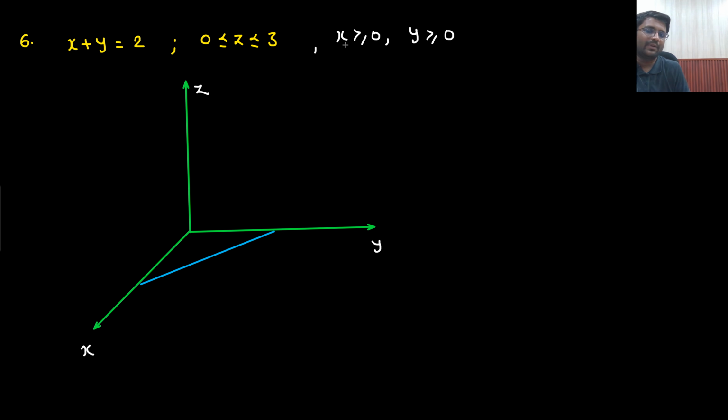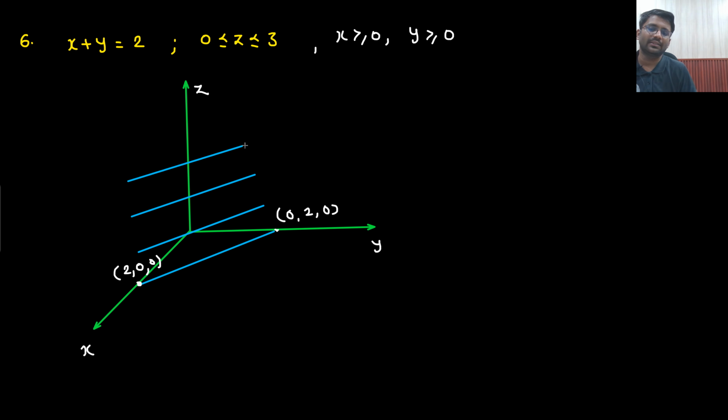So I have put up a condition that x plus y equals to 2, but x is also greater than 0, y is also greater than 0. That means when x is 2, y will be 0, and here z is already 0. When x is 0, y will be 2 and z is already 0. But z has to go from 0 to 3. So when z equals to 1, this will be your z equals to 1. When z equals to 1, the same graph you will be getting. When z equals to 2, the same graph. When z equals to 3, the same graph.